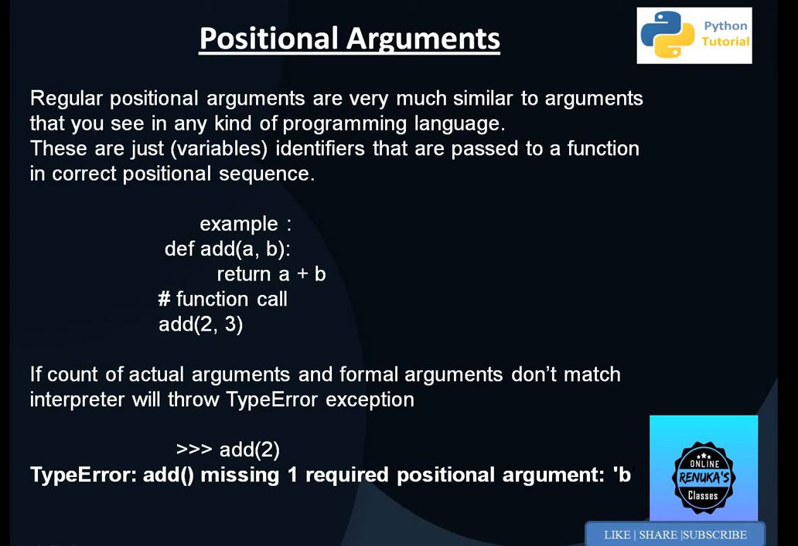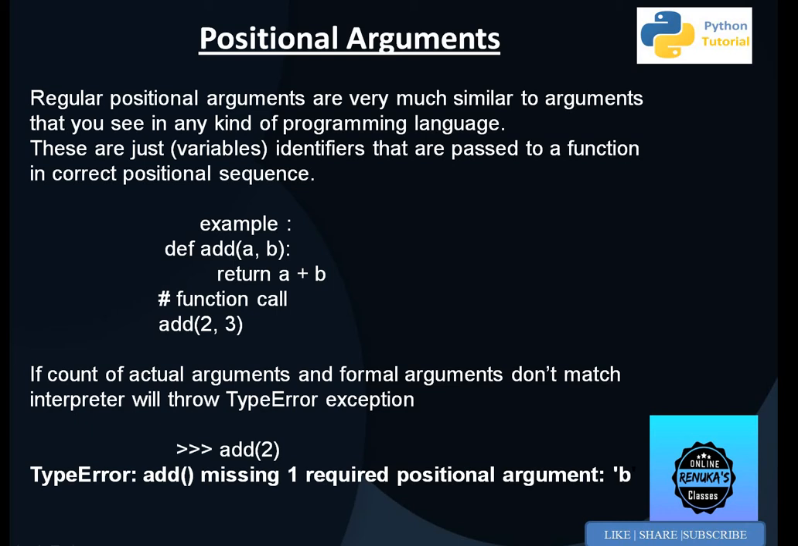Positional arguments are regular arguments, as we discussed in the example of function calling in our previous video. Positional means the values are given in a proper sequence as they are defined in the function definition. For example, the add function has a and b in the brackets as parameters. So in the call with 2 and 3, 2 will be for a and 3 will be for b. That is positional arguments, meaning the values are given according to position.